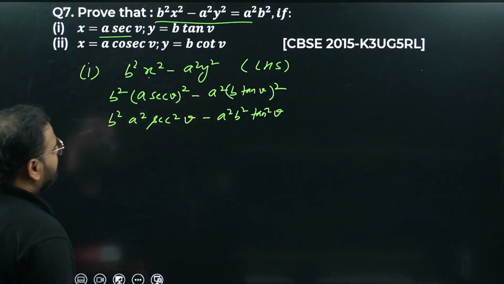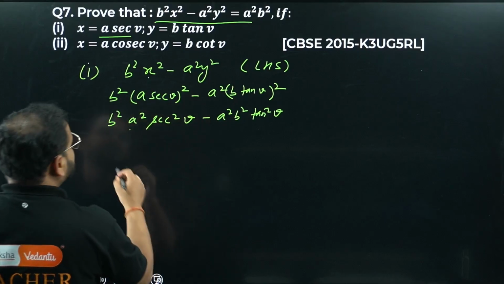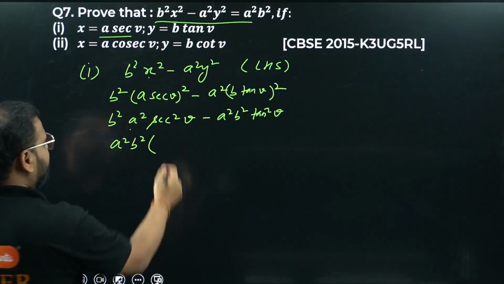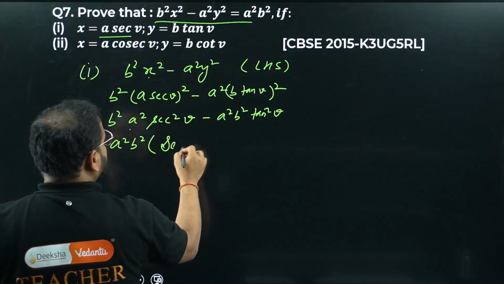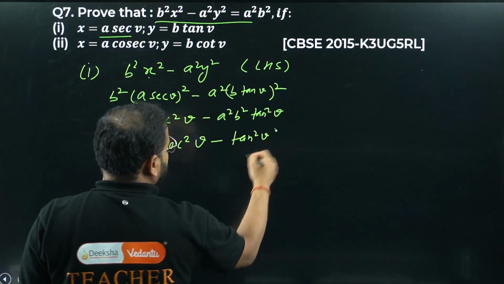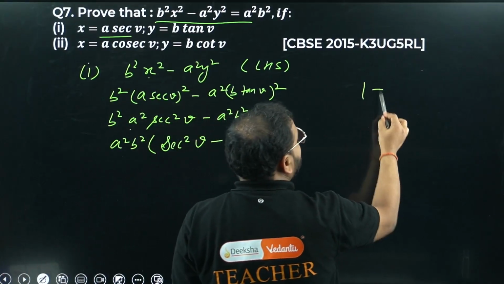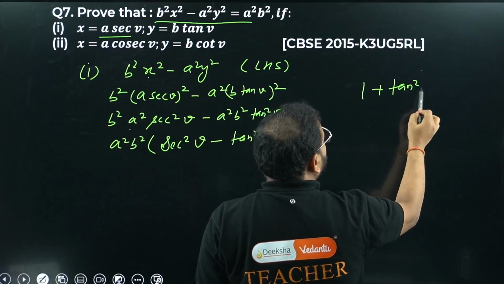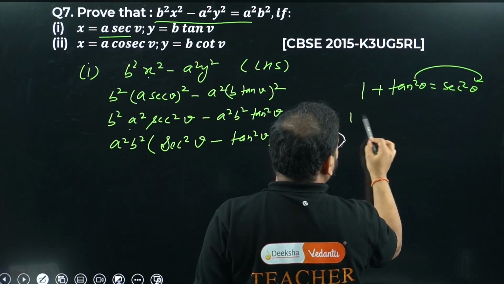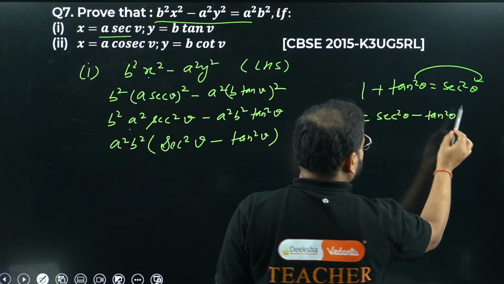Can you take something common? b square a square, a square b square. Take that common. So I can take a square b square common. What is left in the first term? Sec square v minus tan square v. The identity, please check the identity first. Second identity: 1 plus tan square theta is sec square theta. Bring it over here, what am I getting? 1 equals sec square theta minus tan square theta.